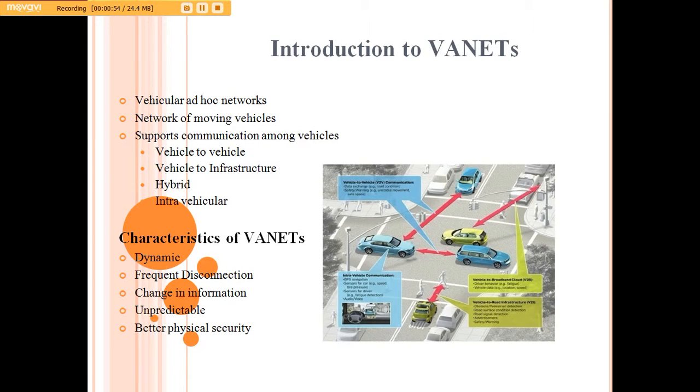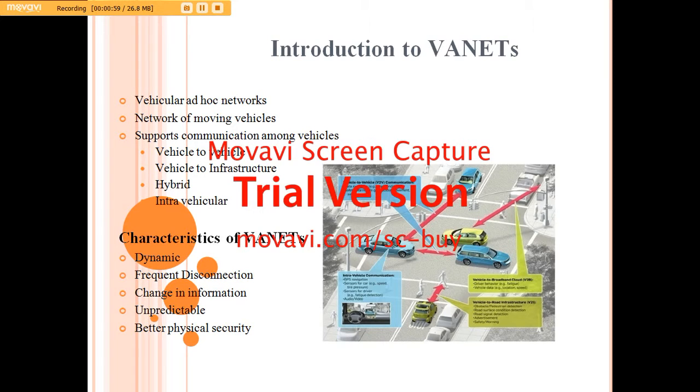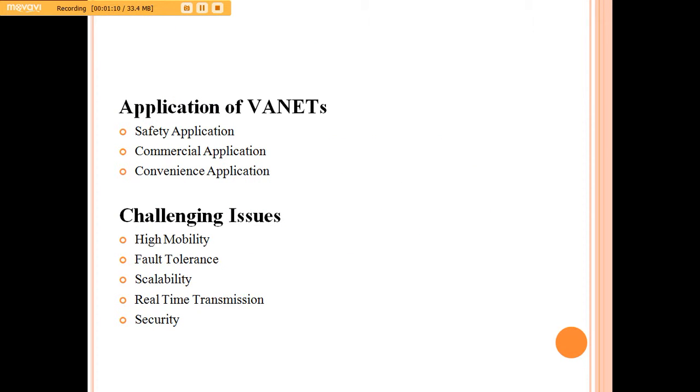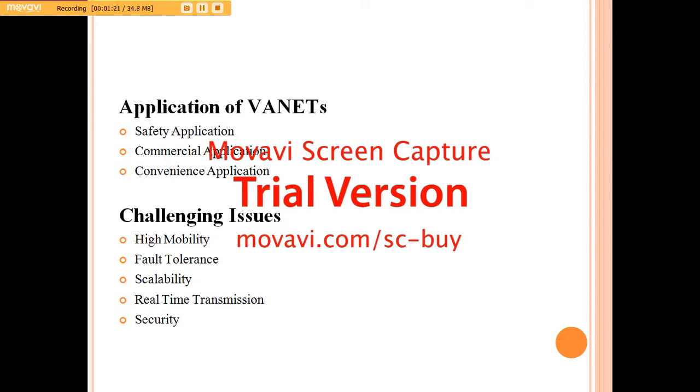It is dynamic, it doesn't have any infrastructure, and because of mobile nodes, it has frequent disconnections among the networks. So there have been a lot of applications, like safety applications to let the vehicle know that there is a diversion ahead, so slow down, or there could be a commercial application, or a convenience application, for example for transfer of some media files.